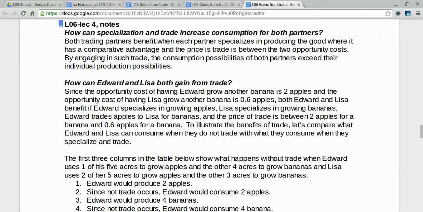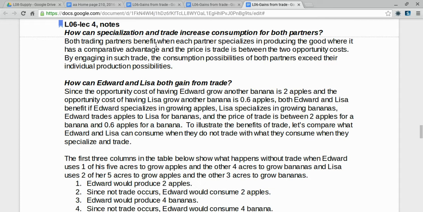How can Edward and Lisa both gain from trade? Since the opportunity cost of having Edward grow another banana is 2 apples, and the opportunity cost of having Lisa grow another banana is only 0.6 apples, both Edward and Lisa benefit if Edward specializes in growing apples and Lisa specializes in growing bananas. Edward trades apples to Lisa for bananas, and the price of trade is between 2 apples for a banana and 0.6 apples for a banana.